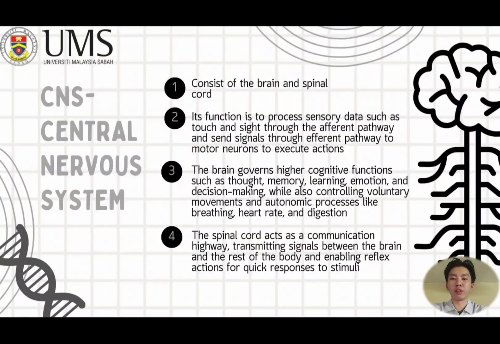CNS, or central nervous system, the function is to process sensory data such as touch and sight through the afferent pathway and send signals through the efferent pathway to motor neurons to execute actions. The brain governs high cognitive functions such as thought, memory, learning, emotion, and decision making, while also controlling voluntary movements and autonomic processes like breathing, heart rate, and digestion.